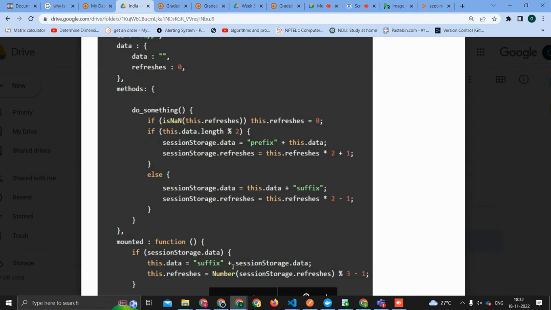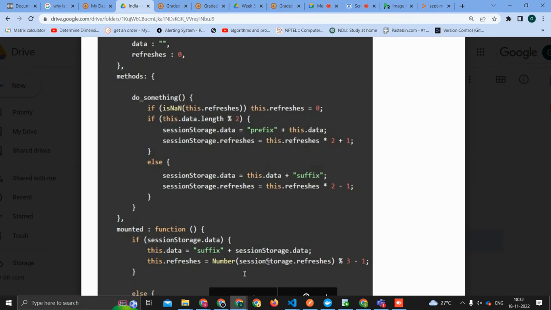Nothing is there, and then we are adding suffix plus the data. Suffix means we are adding it to the front, and the data is nothing. That's fine. And this dot refreshes is equal to zero.